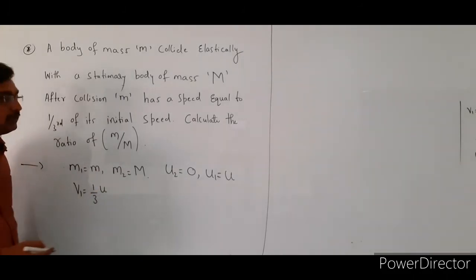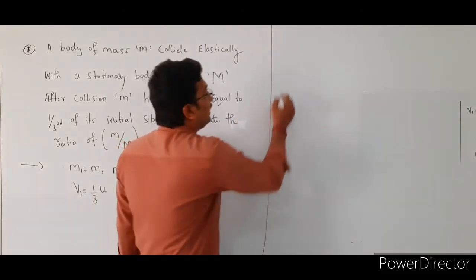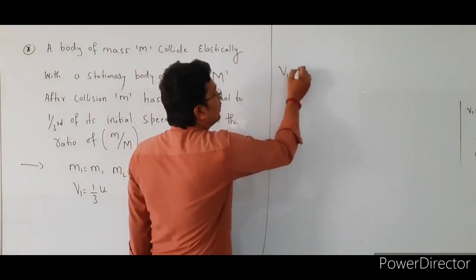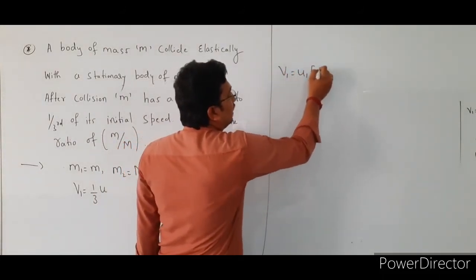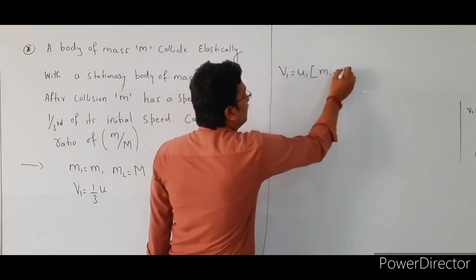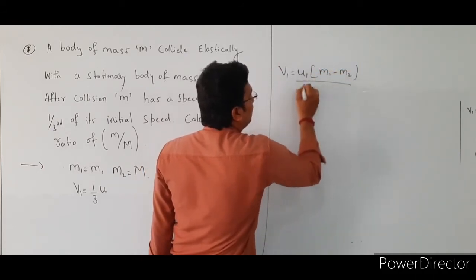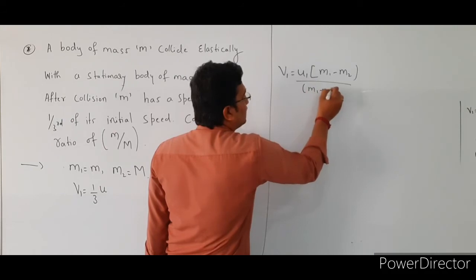We already know the formula to calculate the final velocity: v1 is equal to u1 times (m1 minus m2) divided by the total mass, m1 plus m2.